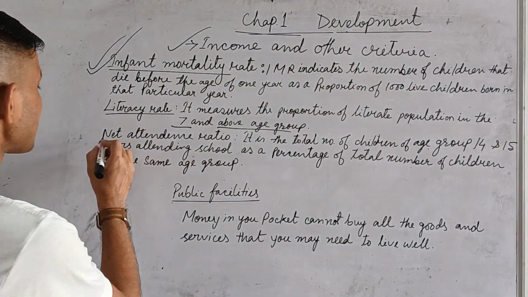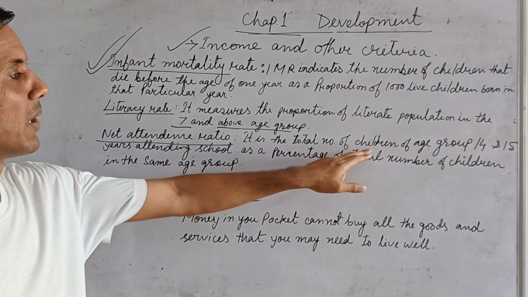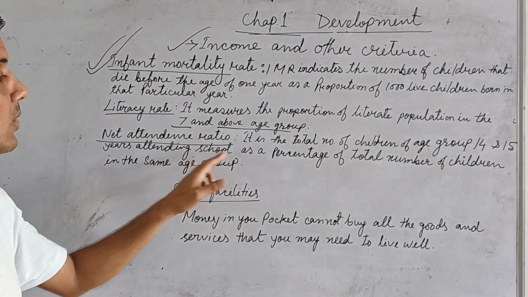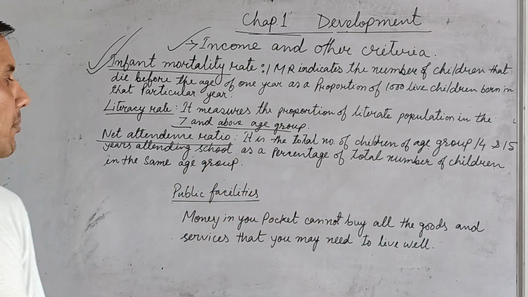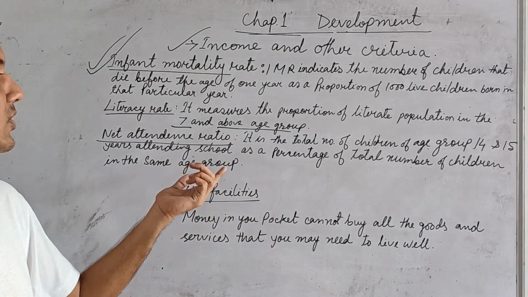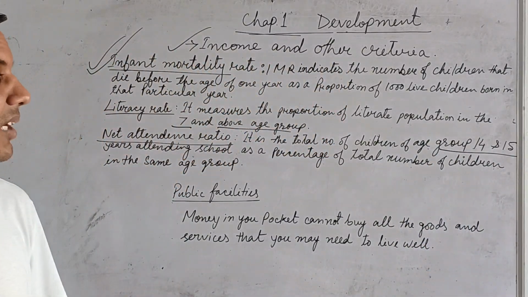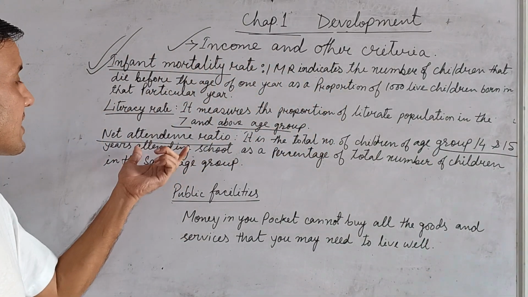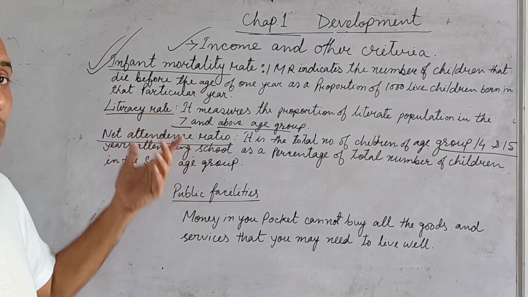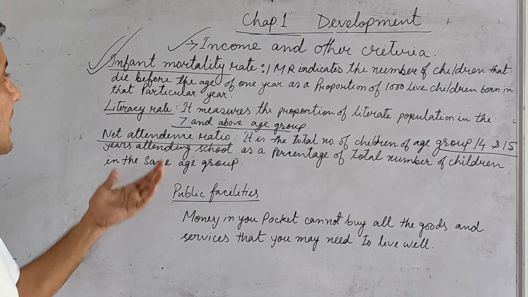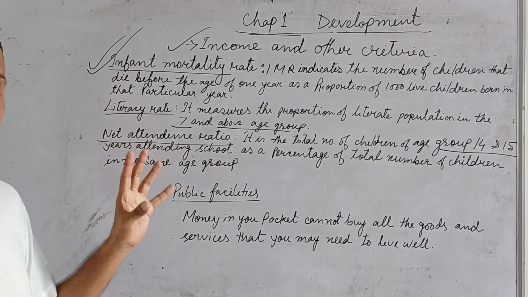Then net attendance ratio. It is the total number of children of age group 14 and 15 years attending school as a percentage of the total number of children in the same age group. It means you remember this age group. So what is the age group? 14 and 15. So this is the net attendance ratio. So except PCI or total income, other criteria like this are very important.